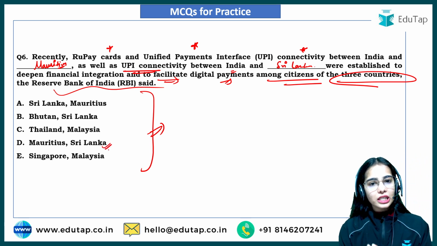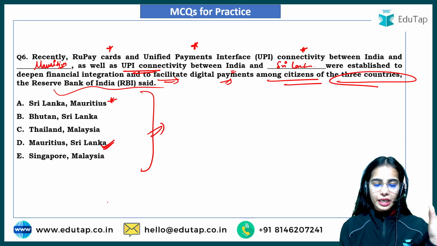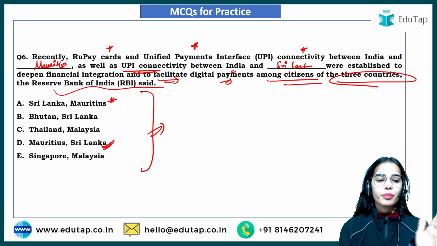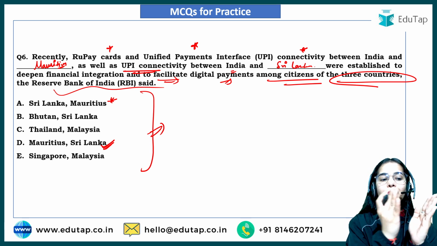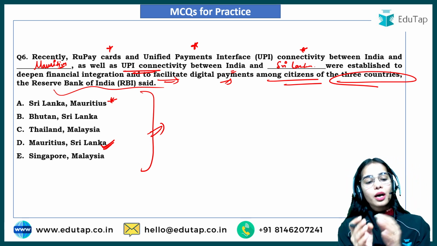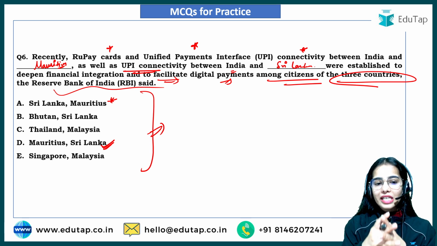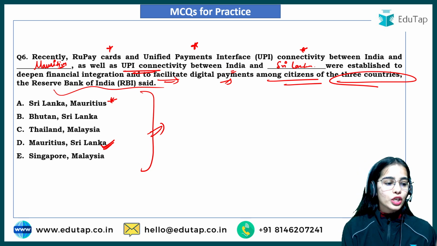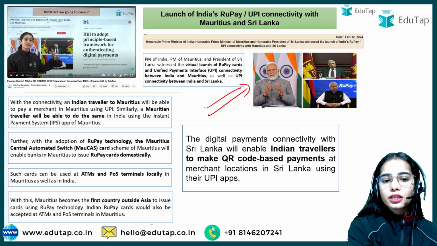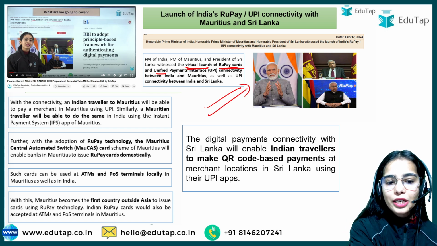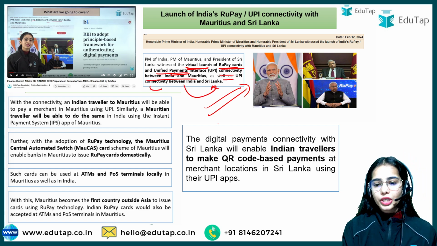So the people who have given A as the right answer, that is incorrect. D is the right answer. First it should be India and Mauritius, then India and Sri Lanka, because India and Mauritius have started the connectivity for both the RuPay cards and the UPI, but Sri Lanka and India have started the connectivity under the recent program only for the UPI. Okay, so D is the right answer here. So this is the whole news article that we have discussed at length. The virtual launch has happened of the RuPay cards and UPI connectivity between India and Mauritius, as well as UPI connectivity between India and Sri Lanka.